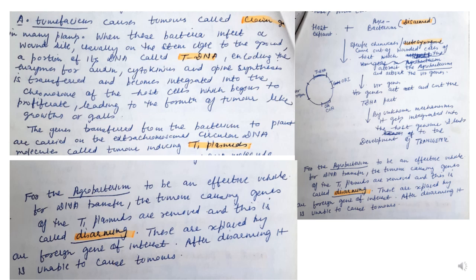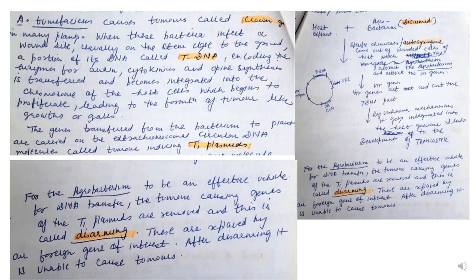So, for Agrobacterium to be an effective vehicle for DNA transfer, the tumor causing genes of the Ti plasmid are removed, which is called disarming. These are replaced by our foreign gene of interest, and after disarming, Agrobacterium tumefaciens is unable to cause tumor.